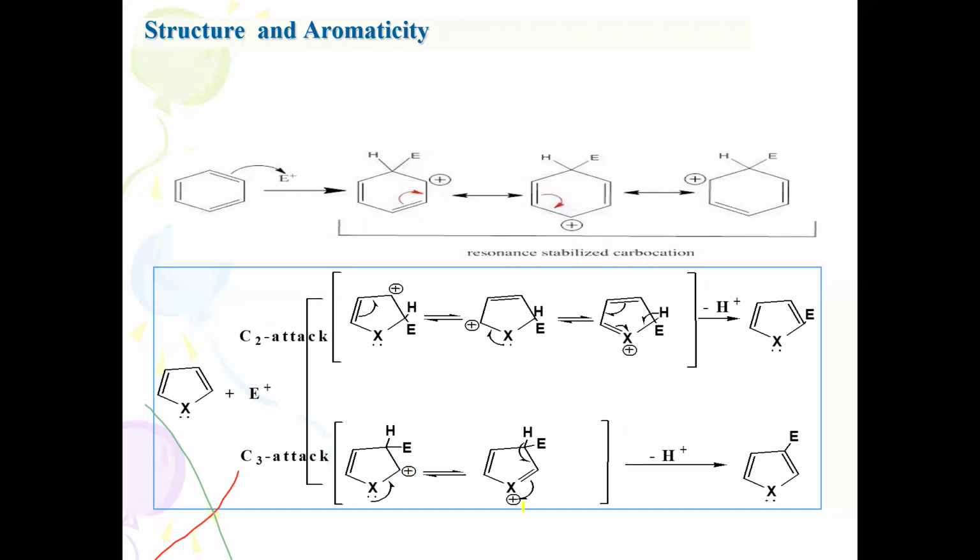The positive charge immediately develops on this heteroatom, and you will not find a stable form of the structure over here. But here, this is much more stabilized. Here, it is also stabilized. So that's why the 5-membered heterocycles preferably undergo 2 substitution, forming the 2-substituted product during electrophilic substitution.